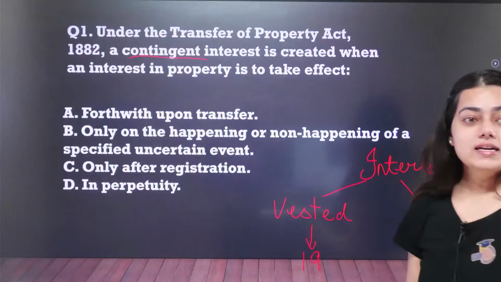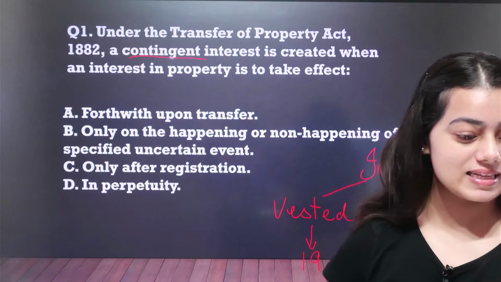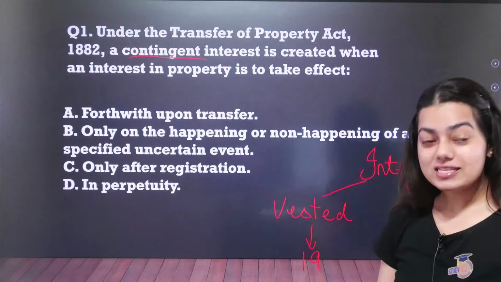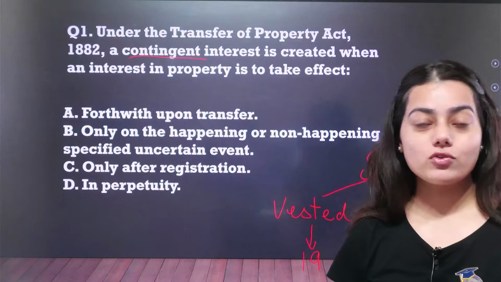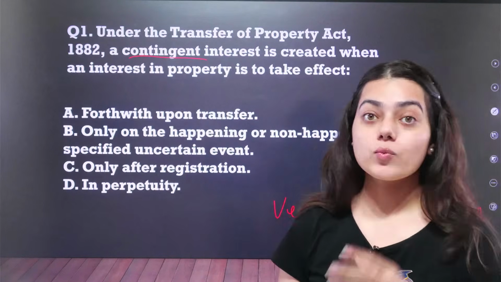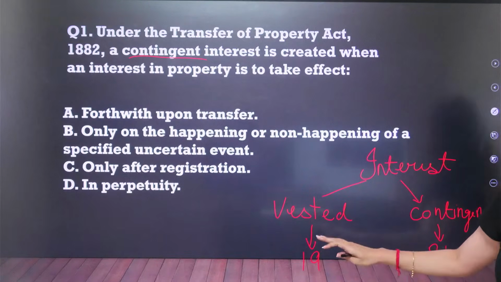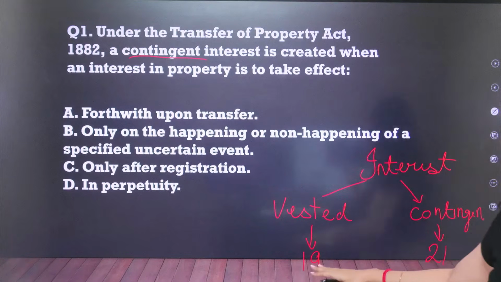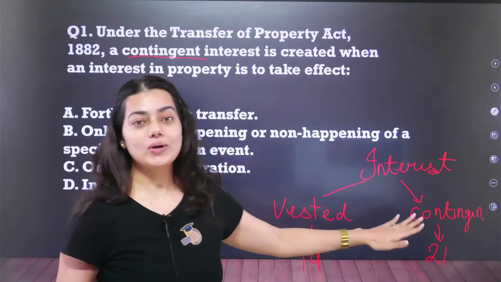Now, let us start. Okay, Harshi Eco Infrastructure, you are saying that the answer is option number B. Yes, you are right, but let me first explain the concept. There are two types of interest when it comes to the Transfer of Property Act. One is a vested interest and one is a contingent interest. Vested interest is given under section 19 and contingent interest is given under section 21.